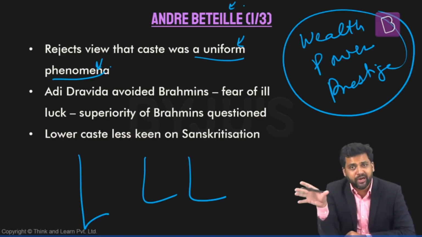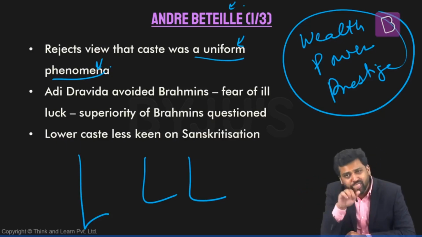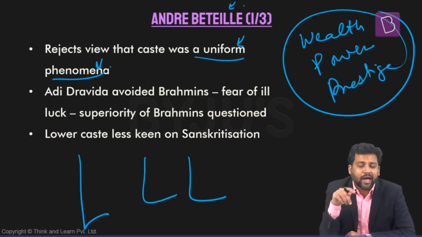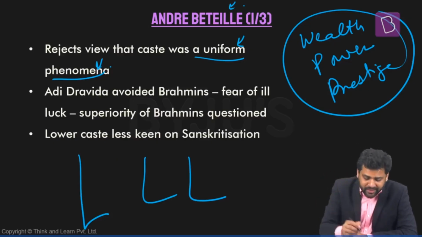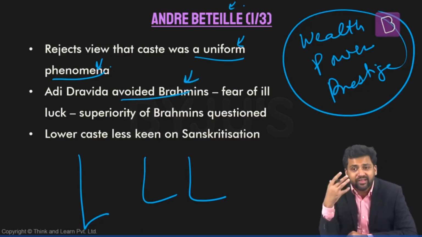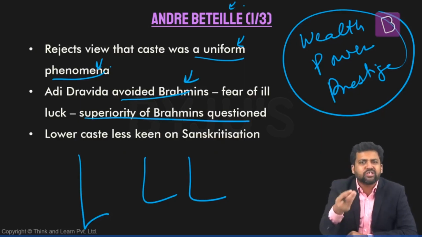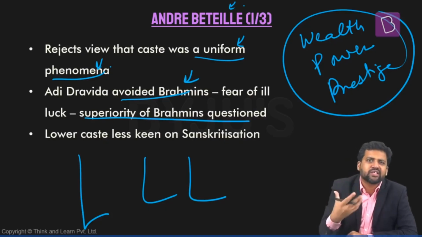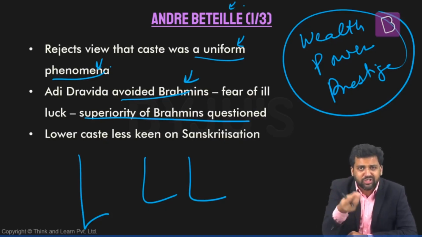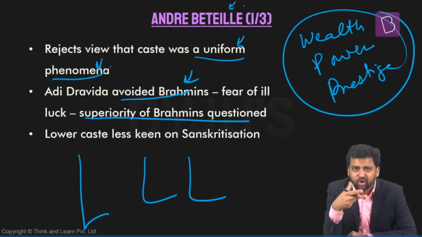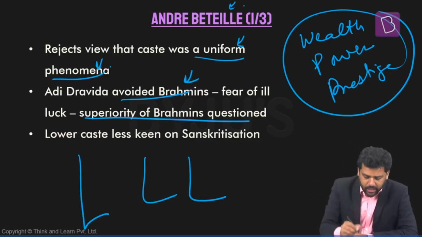He finds out that yes, the Brahmins might be discriminating against the lower caste, but it's not just one way. He finds out that the Adi Dravidians, who were considered to be lower in the caste hierarchy, are also avoiding Brahmins. They fear that there will be some form of ill luck if they come in contact with Brahmins. So they are also avoiding the Brahmins. So this basically leads to the question of whether Brahmins were always considered superior. It questions the implicit superiority of Brahmins. May not be, because here in his study, Adi Dravidians also avoided the Brahmins.